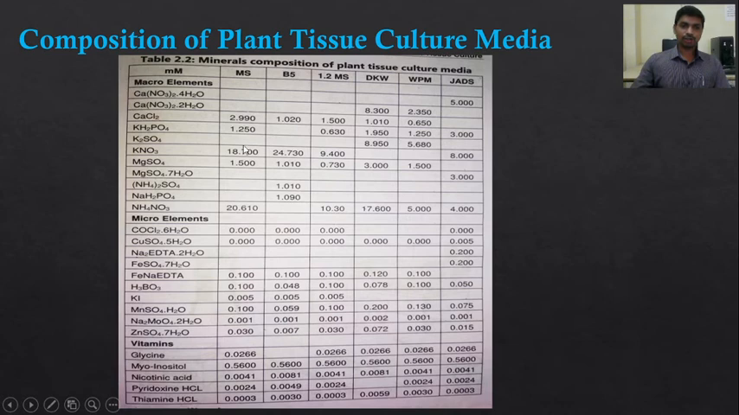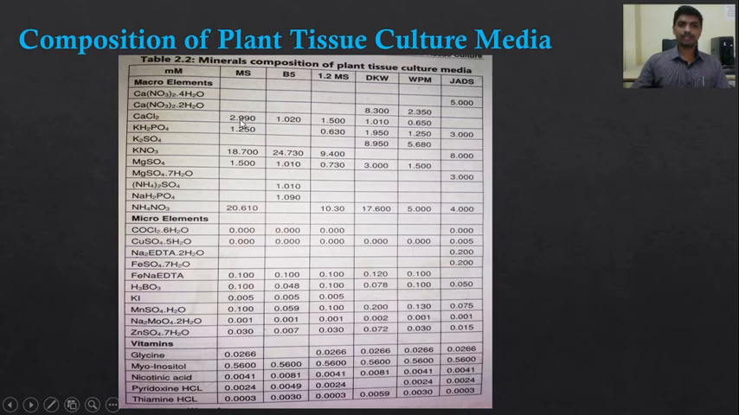Here we prepare the stock for 10 liters, so give it the name 10x. It is multiplied by 10, so it is 10 times more concentrated than the amount given for 1 liter. Here the calcium chloride 2.990 has been multiplied by 10, taken in grams, and dissolved in 500 ml of water. So we prepare the 10 times more concentrated stock solution for macro elements, and similarly for micro elements and vitamins. In this way we prepare the stock solution.